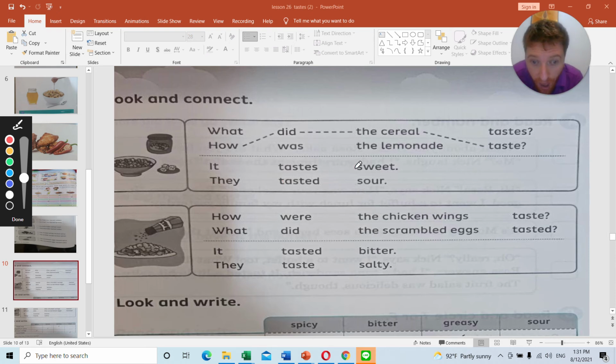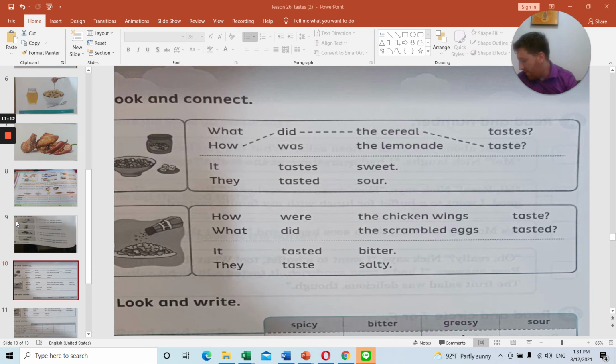Number 2, question would be, how did the scrambled eggs taste? Remember, the question is no ed, it is the base form. So how did the scrambled eggs taste? Remember, scrambled eggs, they tasted salty. They tasted salty. So that's page 27, A and B.